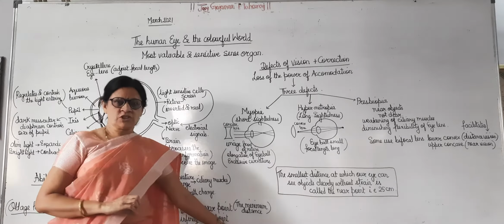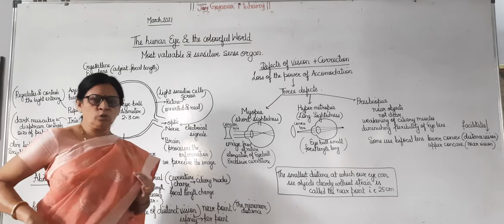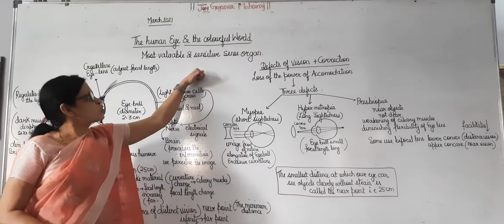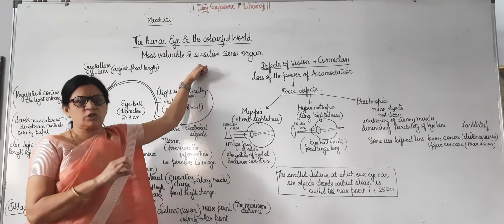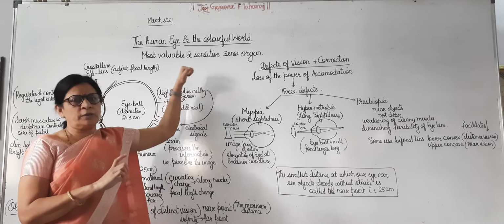We start with the next chapter, the human eye and the wonderful world. This colorful world we can see because of the eyes. Now the eyes are the most valuable and the most sensitive sense organ of our body. Basically you need to know the structure of the human eye.